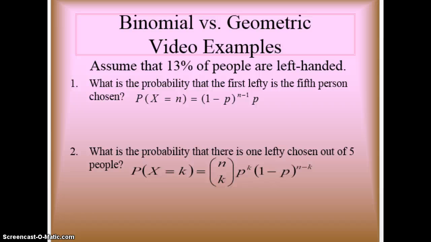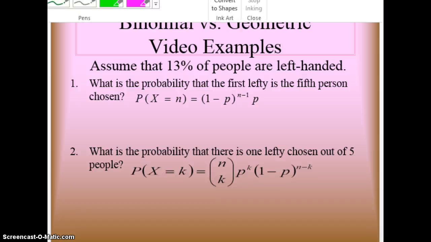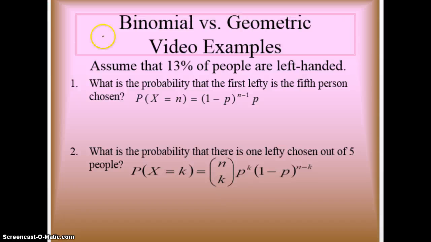Okay, here's an example where we have to decide first if these are binomial or geometric. 13% of people are left-handed. What is the probability that the first lefty is the fifth person chosen? The key word here, first, should be your clue that this is geometric. So we put a big G out to the side. There's your formula, but if we just think logically about it, we know we're going to have righty, righty, righty, righty, lefty. The probability of left-handed is 0.13.